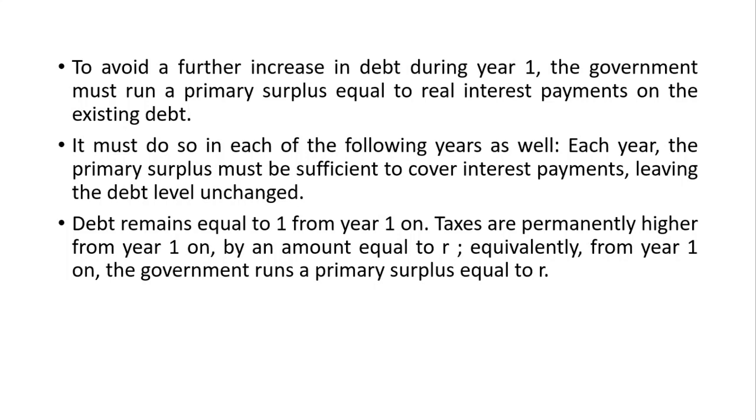Each year, the primary surplus must be sufficient to cover interest payments, leaving the debt level unchanged. Debt remains equal to X from year 1 onwards. Taxes are permanently higher from year 1 on by an amount equal to RX. Equivalently, from year 1 on, the government runs a primary surplus equal to, it's not R, the amount is R times X. So the government runs a primary surplus equal to R times X.